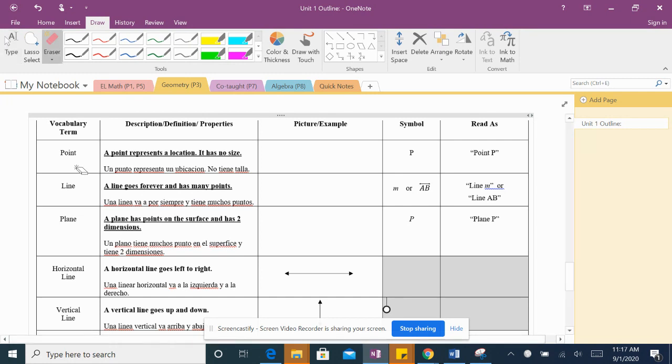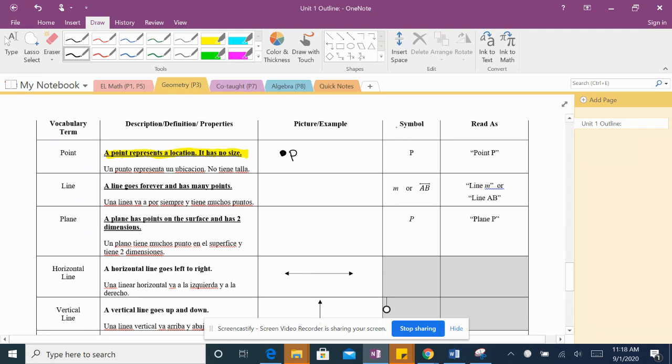The first word is point. A point represents a location. Un punto representa una ubicación. It has no size, no tiene talla. A point is just a small point. Este es un puntito. So this is point P.